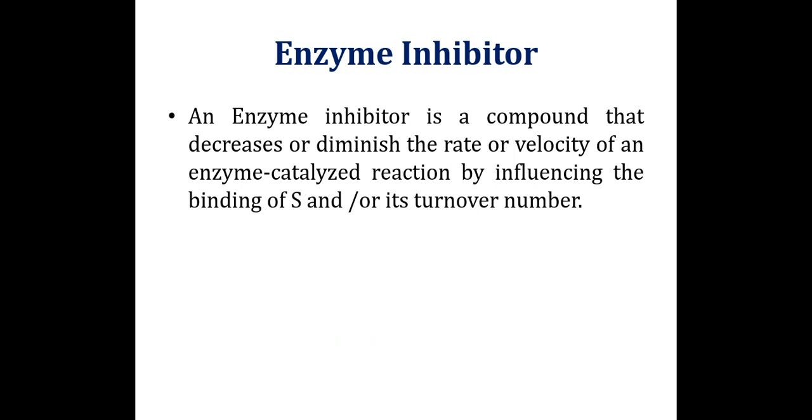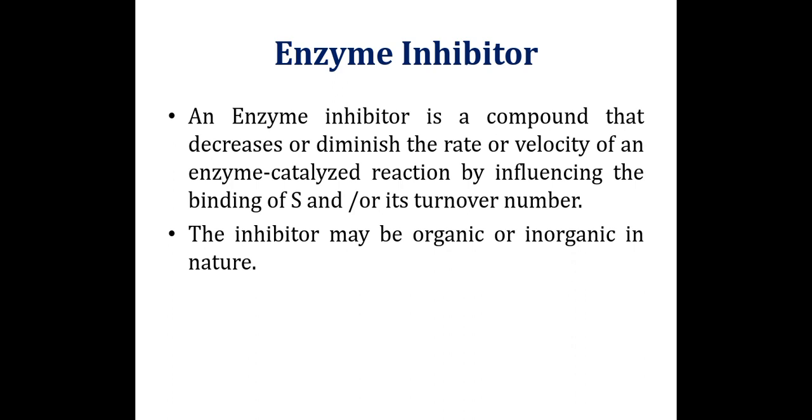So an enzyme inhibitor is a compound that decreases or diminishes the rate of an enzyme-catalyzed reaction by influencing the binding of substrate and/or its turnover number, meaning it blocks the active site of an enzyme. Inhibitors block the active site of an enzyme so that the enzyme reaction is not carried out.